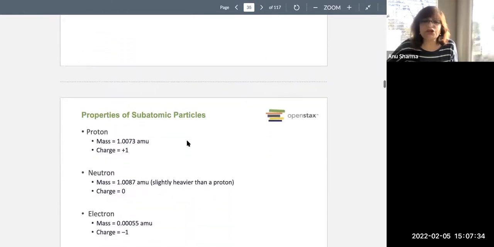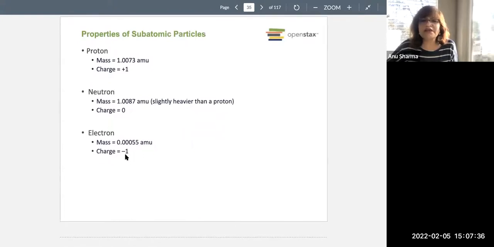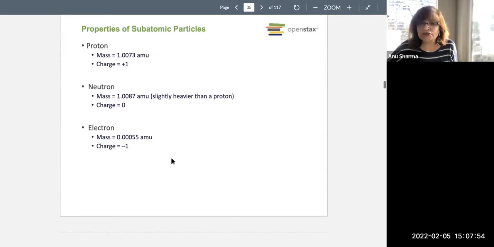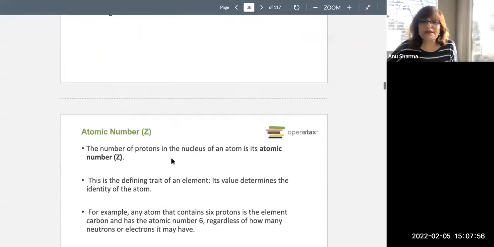The electrons have a negative charge, the protons have a positive charge, and the neutrons have zero charge. The mass of a proton is 1.007, the mass of a neutron is 1.008, but the mass of an electron is 0.00055 atomic mass units. So that's a very basic thing.